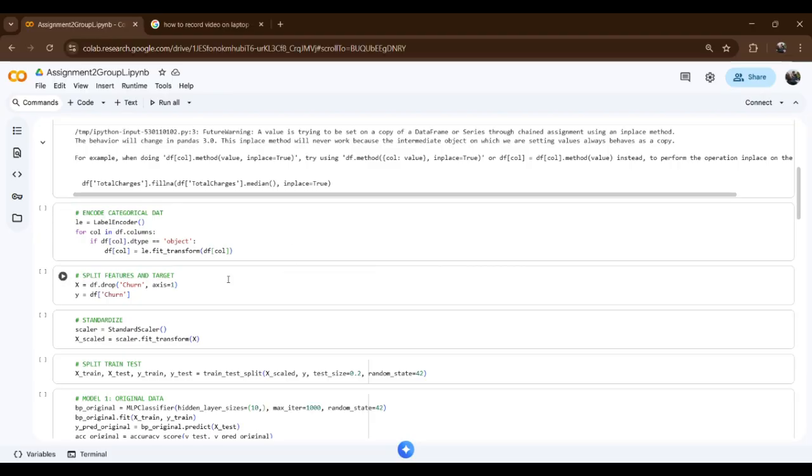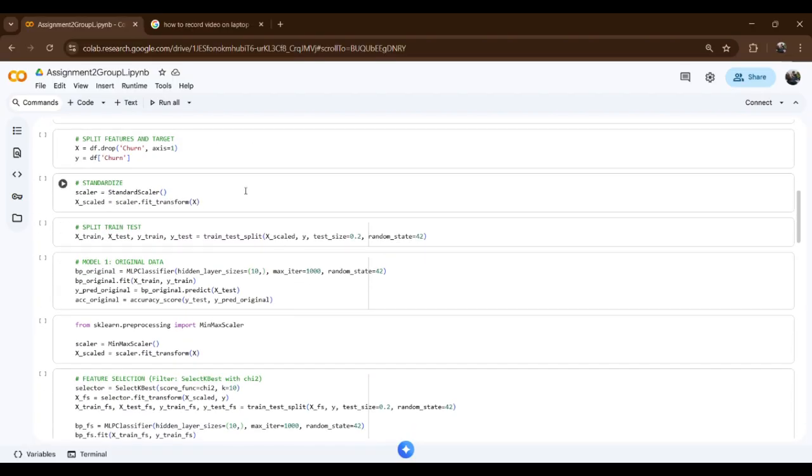Next, we split the features and target into X and Y, and then we standardize the data using standard scaler. We also use min-max scaler when applying the chi-square features, since chi-square requires non-negative data. And then we split the dataset into 80% training and 20% testing.